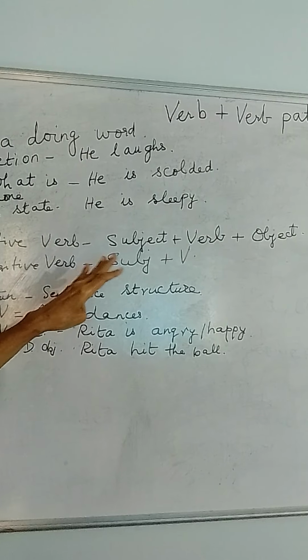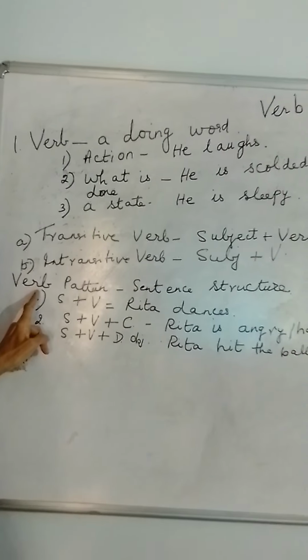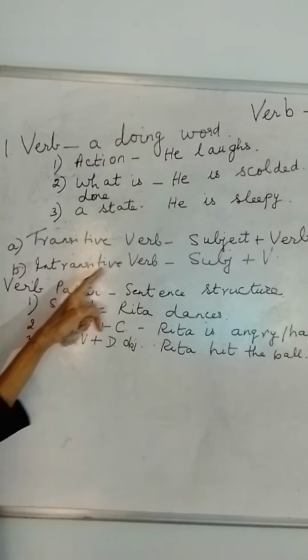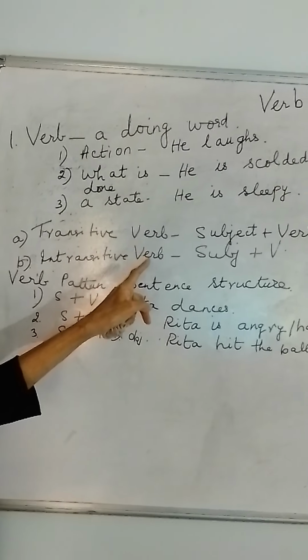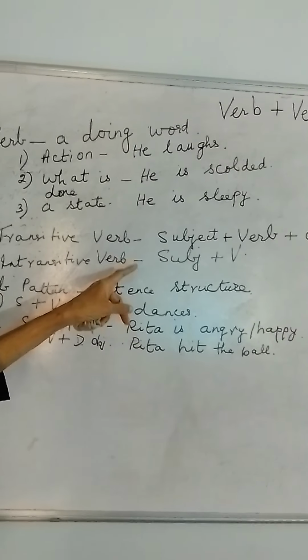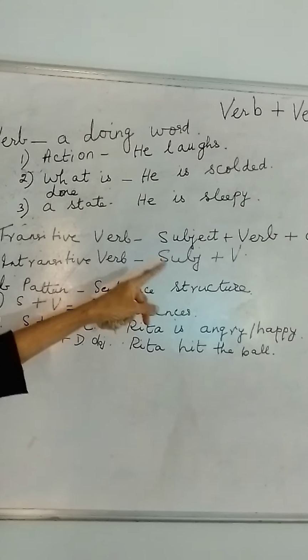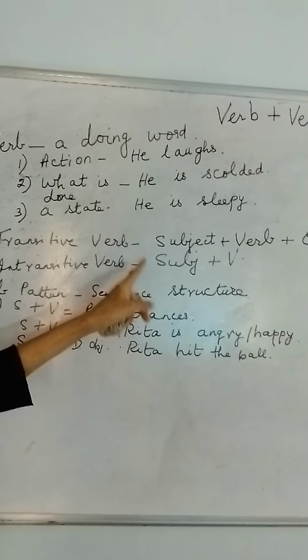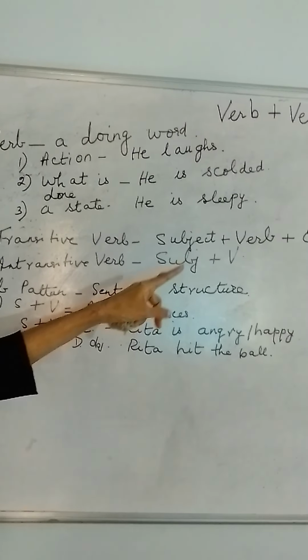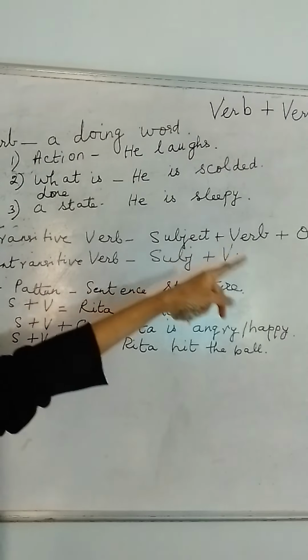So ball is the object, and he or John is the subject. The verb is hits. Then there is the intransitive verb, where we do not put an object. Directly we say subject plus verb. So the subject is John and the verb can be laughs, can be dances. We can take Rita dances. So dances is the action, but it doesn't pass over to an object.